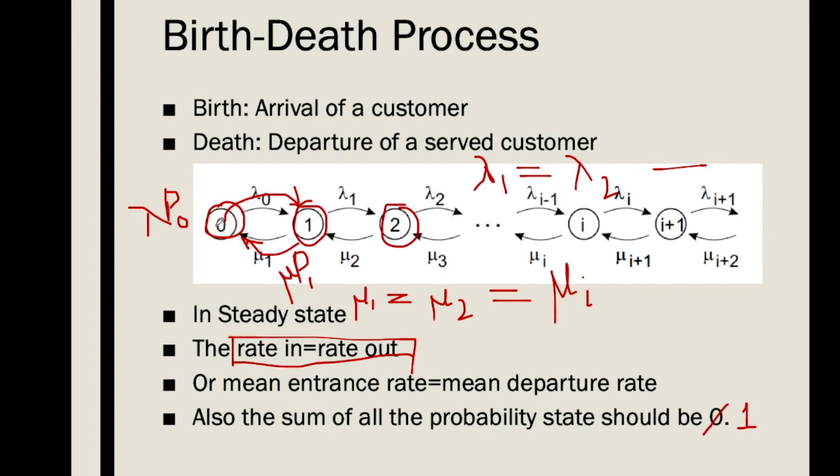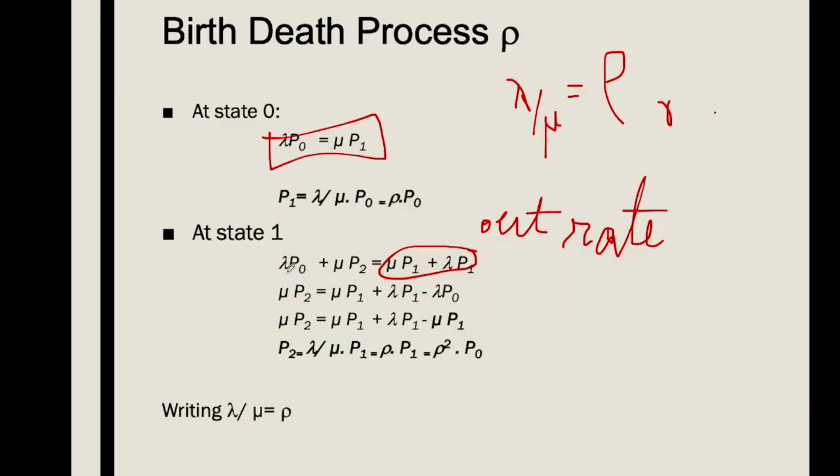From 0 it will come with lambda p0, and from 2 it can come through mu p2. So the rate in is lambda p0 plus mu p2.